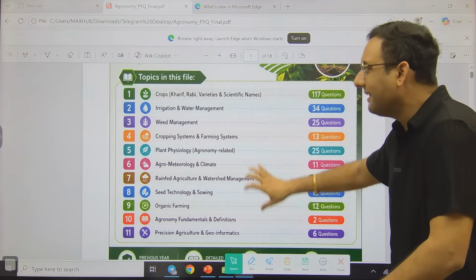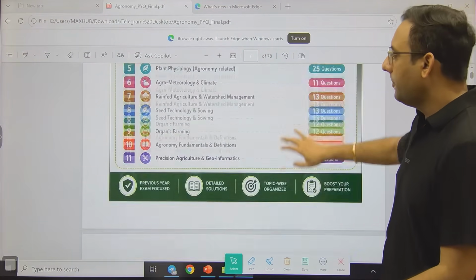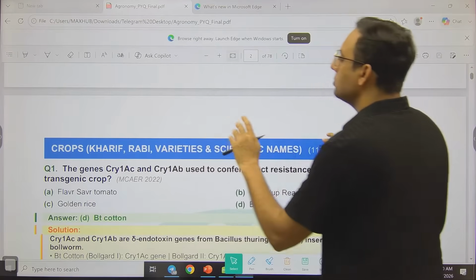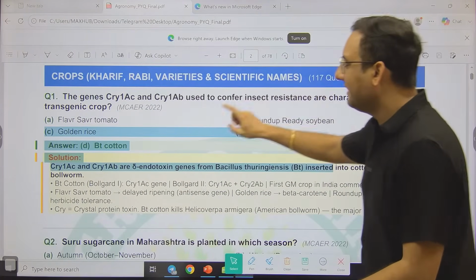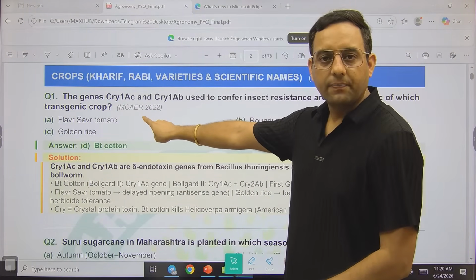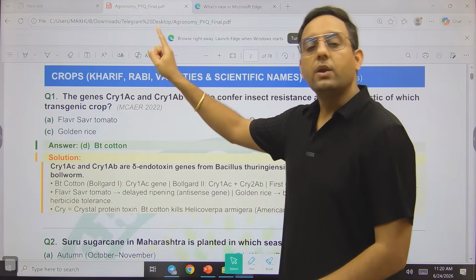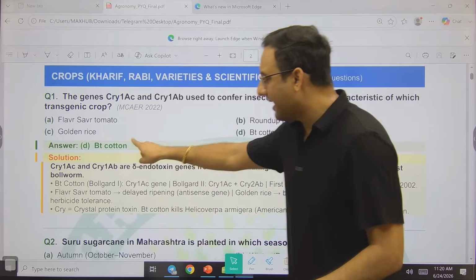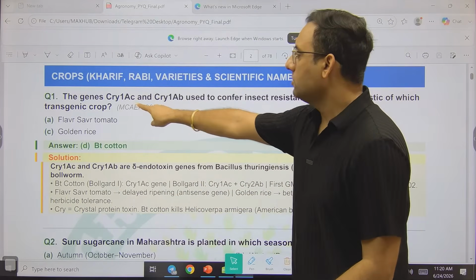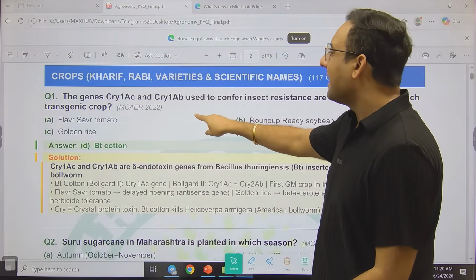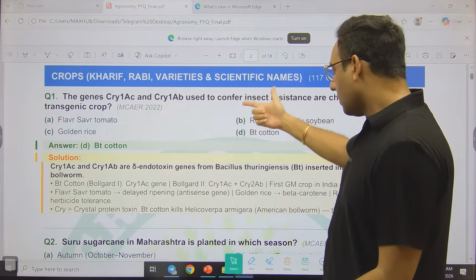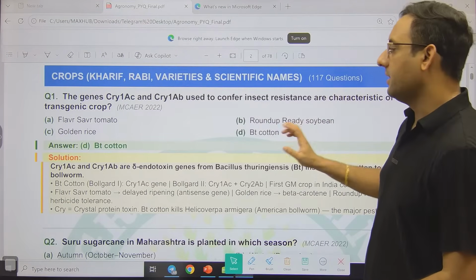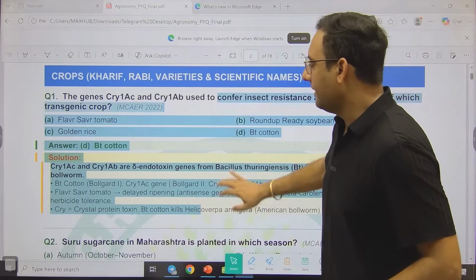So you can decide the importance of a particular topic, and then you will see all the questions are there, and not just simple questions, all the questions are there along with the exam tag. In which state examination, in which year it was conducted, it was asked, and after that the explanation is there. So the question says the genes cry1AC and cry1AB used in corn for insect resistance are characteristics of which transgenic crop. Now answer, then explanation, and so on.